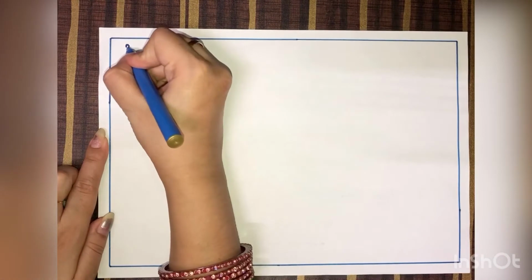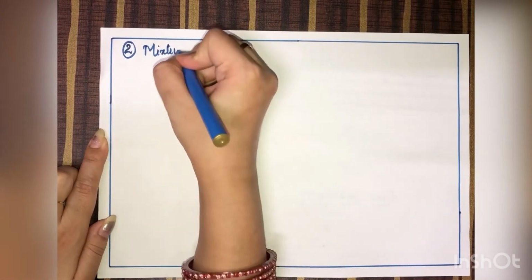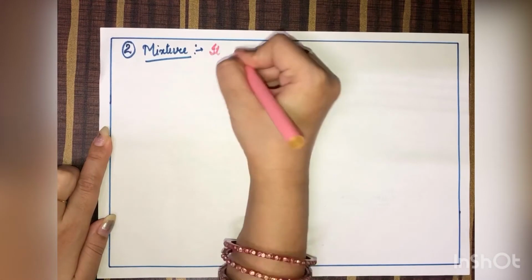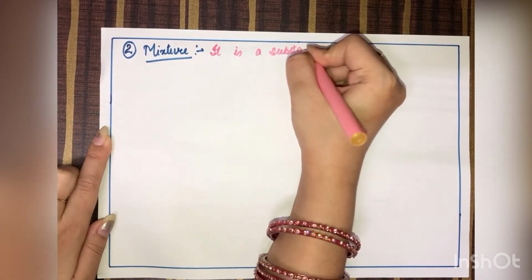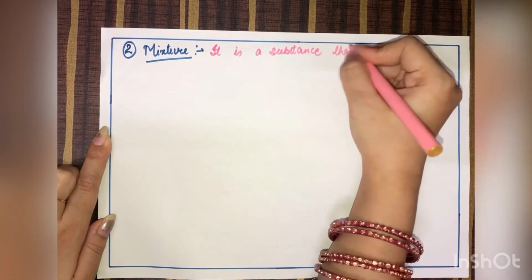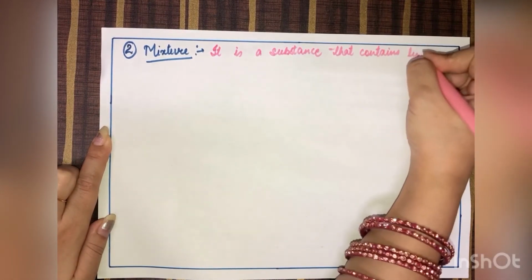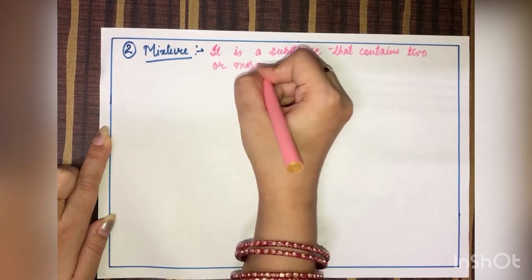So let us move on to the next one. What is a mixture? Now, if I say a mixture, what does that mean? A mixture, it is a substance that contains two. Remember, two, or it can be more also. It can be 3, 4, 5.